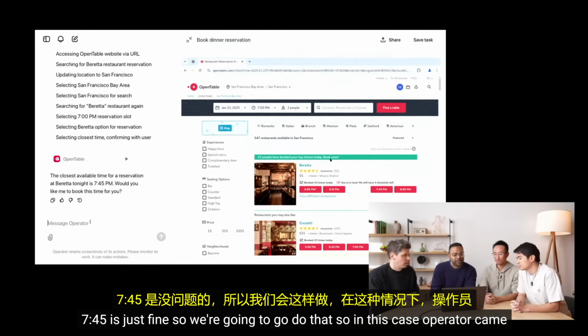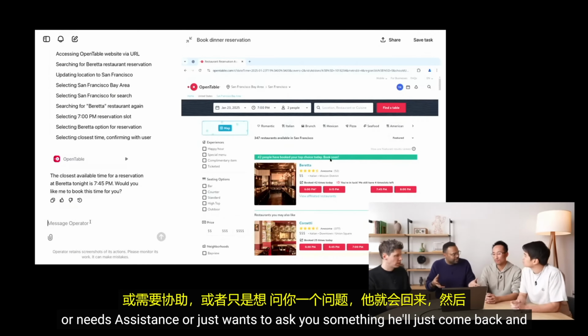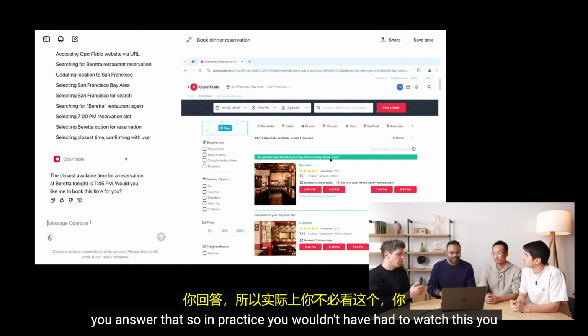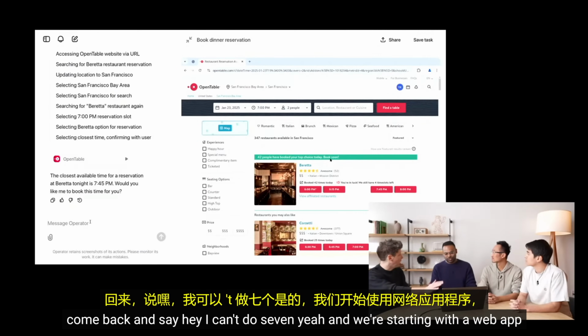So in this case, Operator came back. And this is a really good example of task delegation where Operator needs help or needs assistance or just wants to ask you something. It'll just come back and ask that query. So in practice, you wouldn't have had to watch this. You could have just let it go off while you're doing other things. Then it would come back and say, hey, I can't do 7:45.